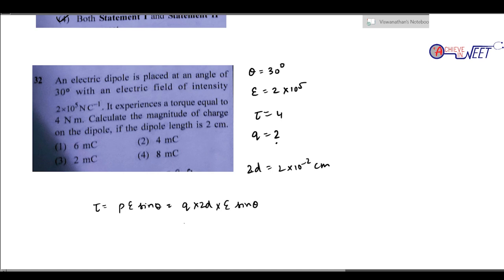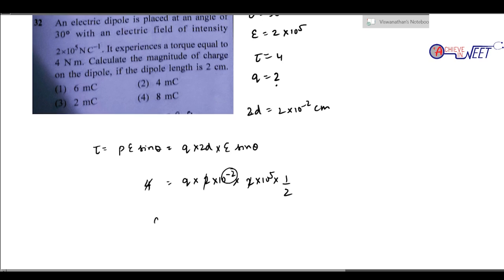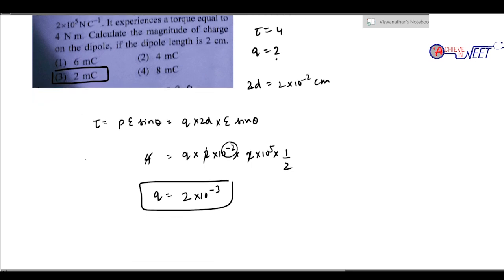A direct formula based question. We have to find Q. 2d is 2 into 10 power minus 2, E is 2 into 10 power 5, sin 30 is 1 by 2, and that is equal to 4. So 2 and 4 get cancelled. Q is 10 power minus 2 into 10 power 5, which is 10 power 3, so it's 2 into 10 power minus 3. So it's option C, 2 millicoulomb.